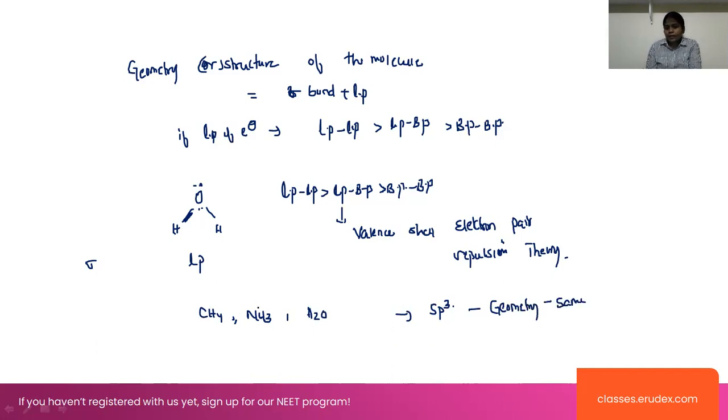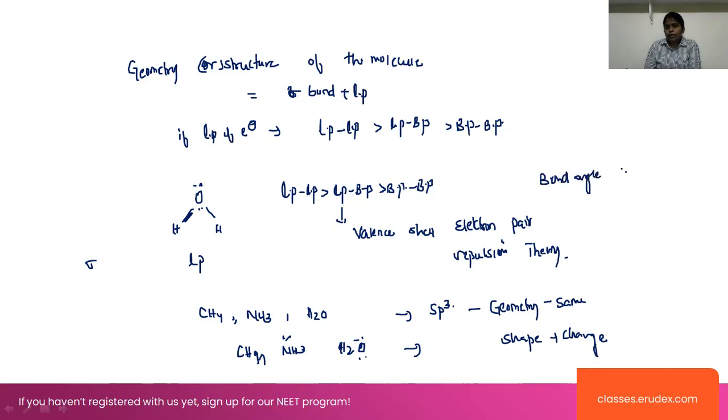Whereas in the case of nitrogen, look at CH4 and ammonia, ammonia has one lone pair of electrons, and in the case of oxygen, it has two lone pairs. Due to the two lone pairs of electrons, the shape changes because of the lone pair repulsions. Due to this, the bond angle also changes.